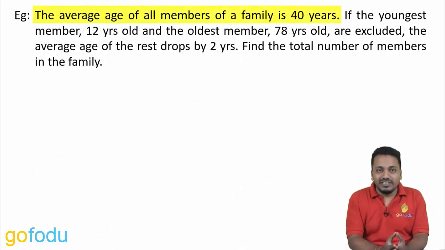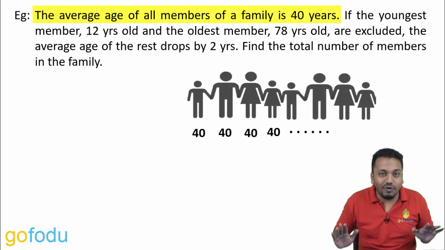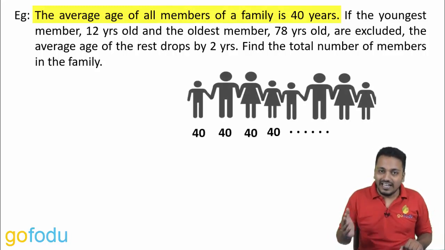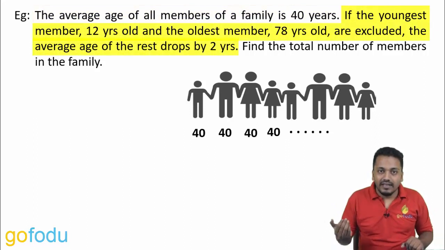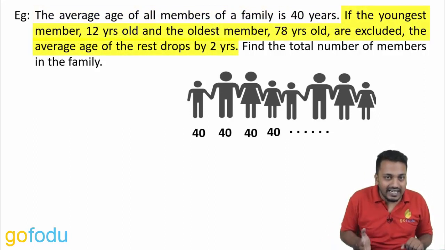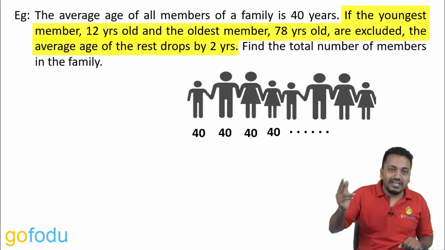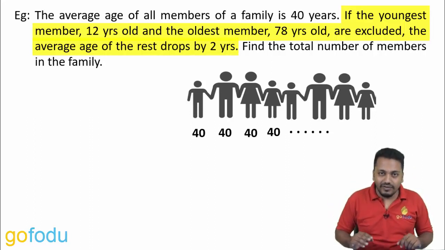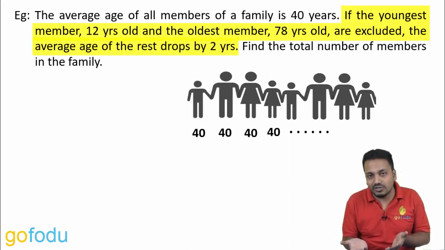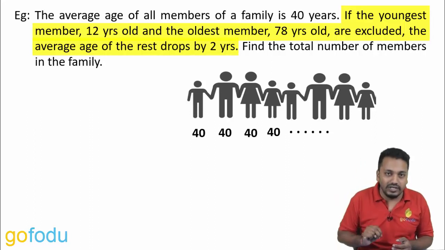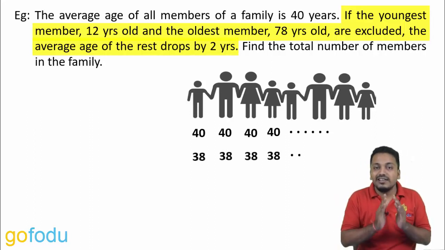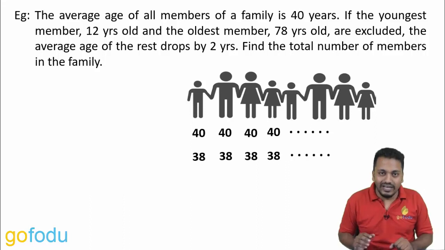Average age of members is 40 years. So we assume each member to be of 40 years. Youngest member 12 years and oldest member 78 years old are excluded. So the average drops by 2 years. When the youngest and oldest members are excluded, the average drops by 2 years, so the new average becomes 38. New age is 38 years each.